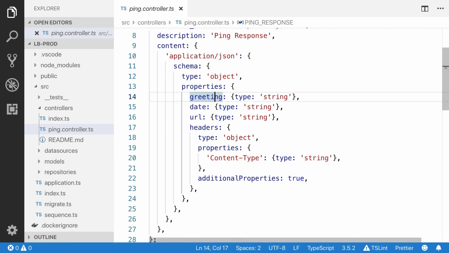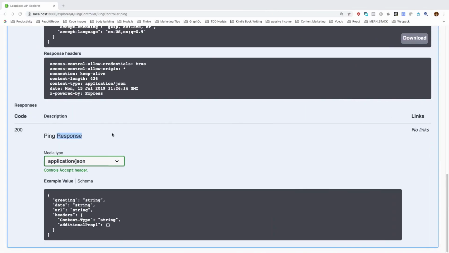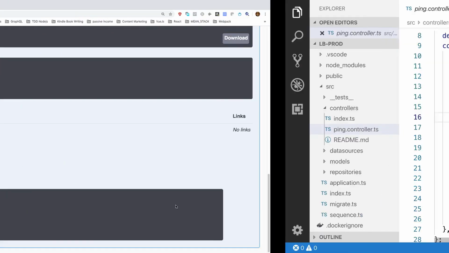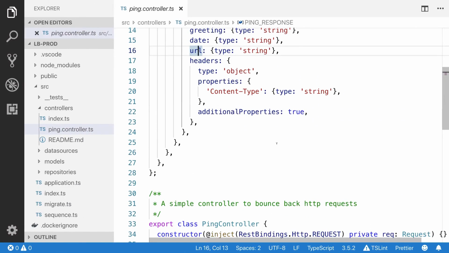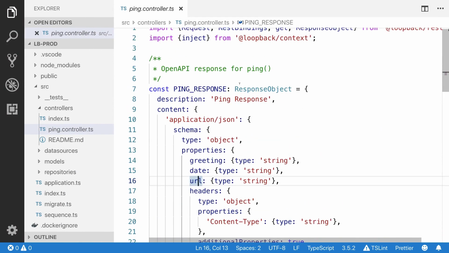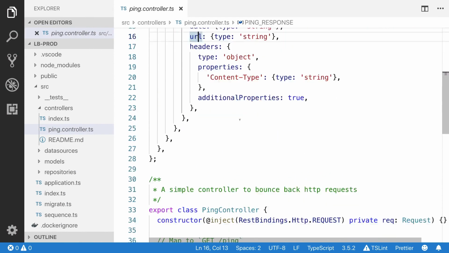They have defined these properties: greeting, date, URL, and the headers. You can view that: greetings, date, URL, and the headers. I'll teach you how to write this schema.